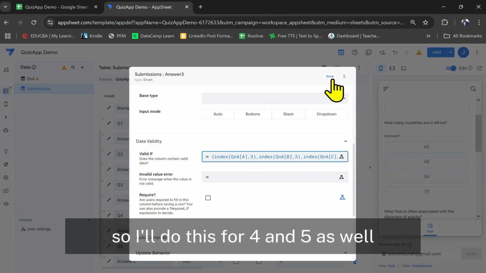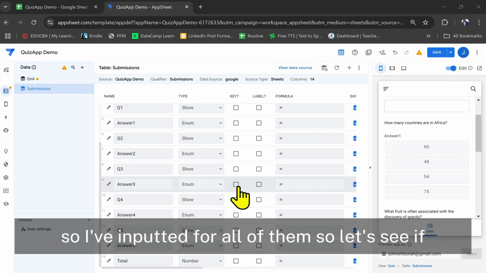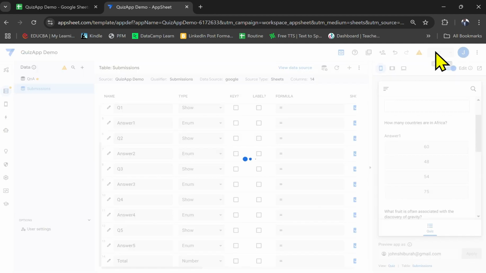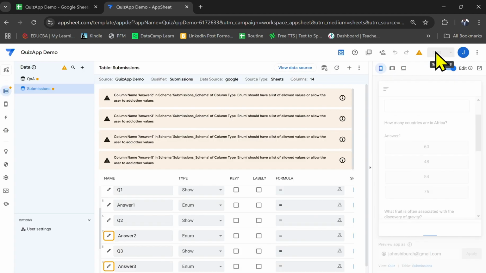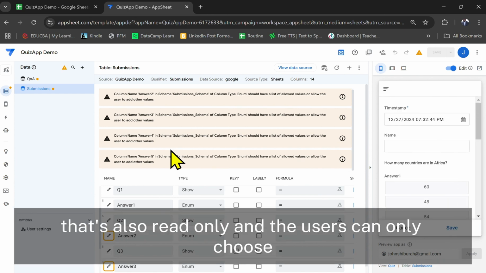So I'll do this for 4 and 5 as well. So I've inputted for all of them. So let's save. So as you can see, because of how it is, that's also read only, and the users can only choose.